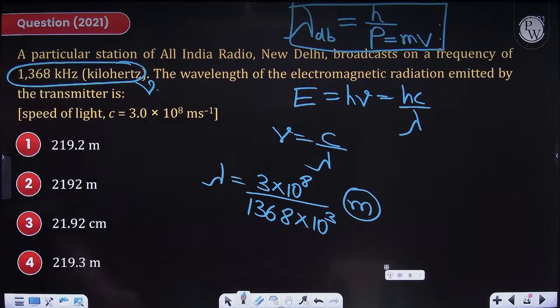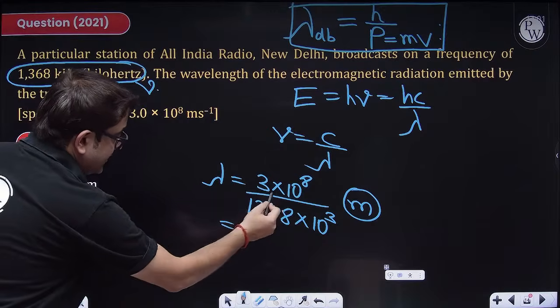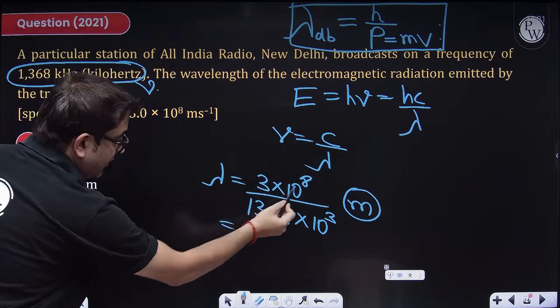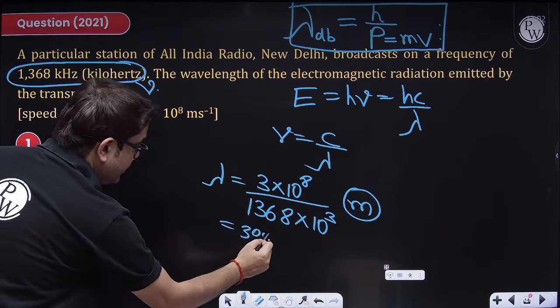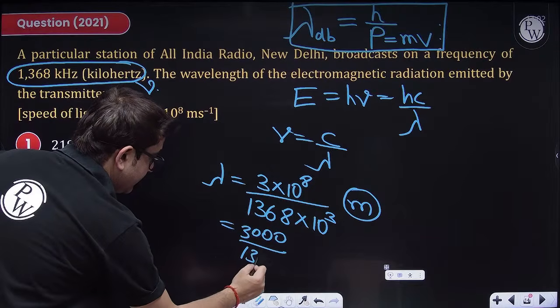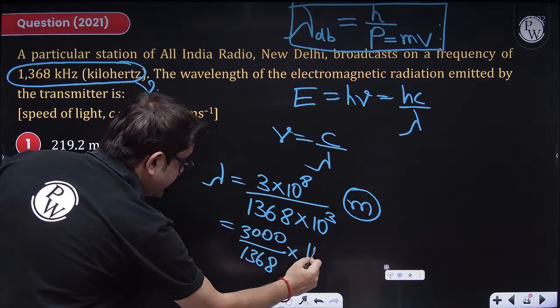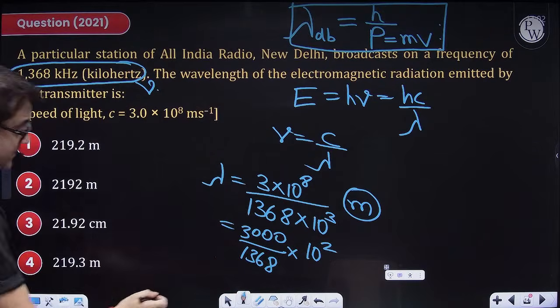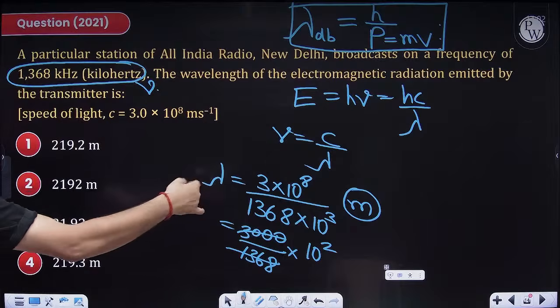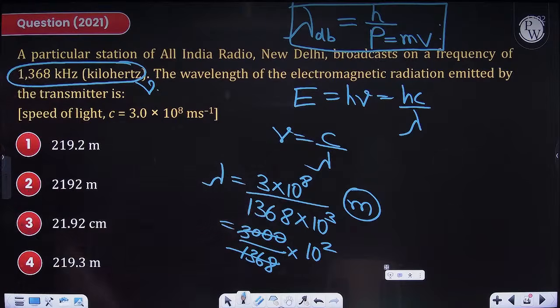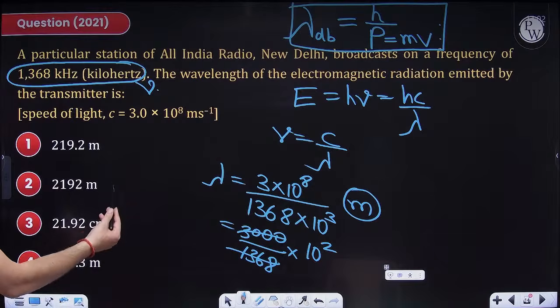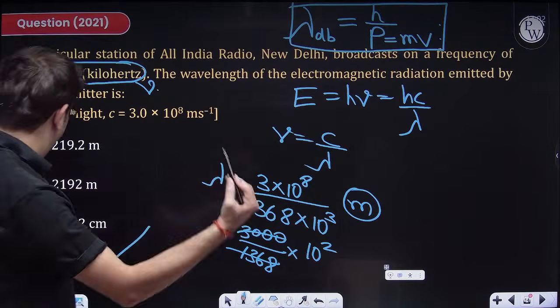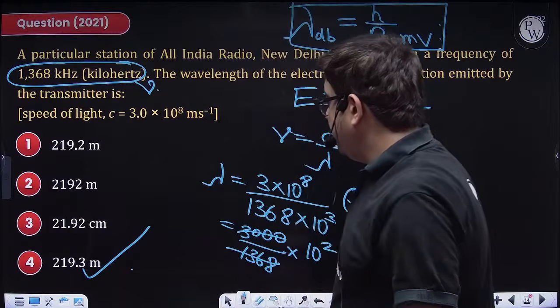If you just check the power, let's say borrow 3 zeros, so it will be somewhere around 3000. This is 1368 into 10 raised to the power 5 by 3, that means 2. So this is approximately more than 2 times, so 2 point something into 100, so 200 something. So 200 something, that means option 4. Acha, it is in meter.